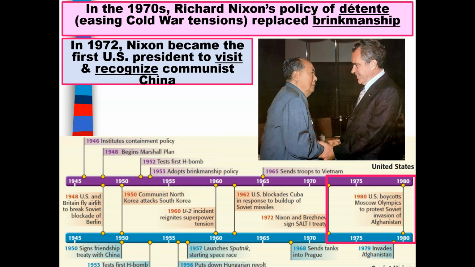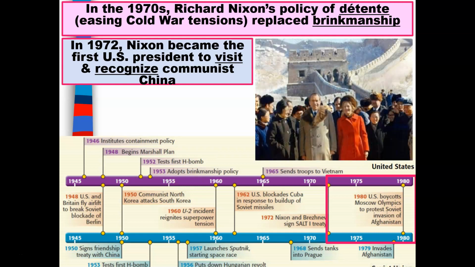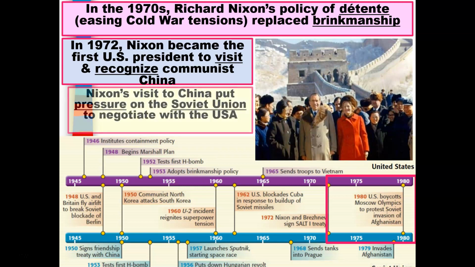In the 1970s, President Richard Nixon's policy of détente, or easing Cold War tensions, replaced brinksmanship. In 1972, Nixon became the first United States president to visit and recognize communist China. You have the image to the right, the picture. There is Mr. Nixon. Here you have Mr. Nixon again, walking in a place in China. Here we have Mr. Nixon visiting the Great Wall of China.